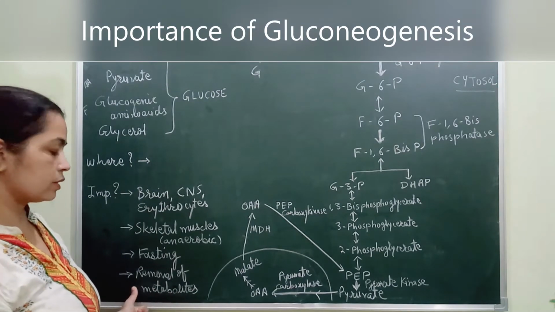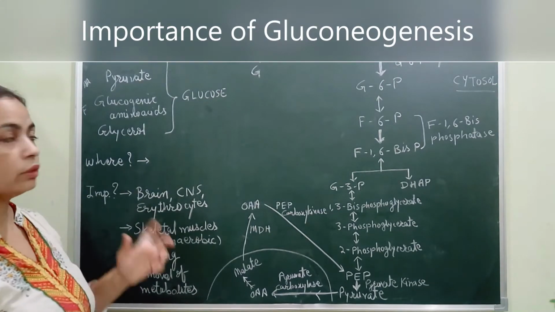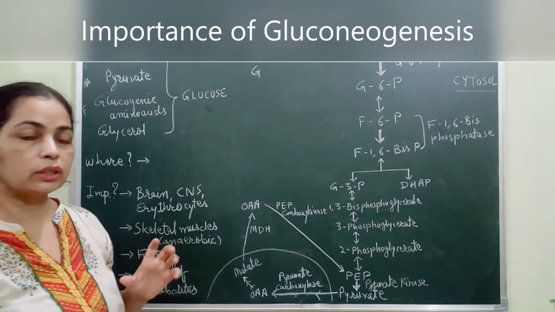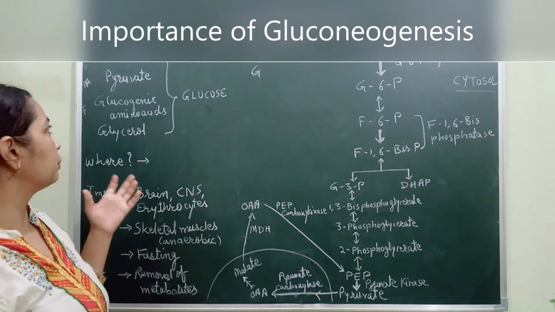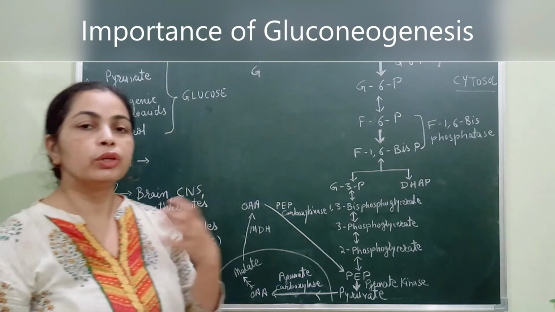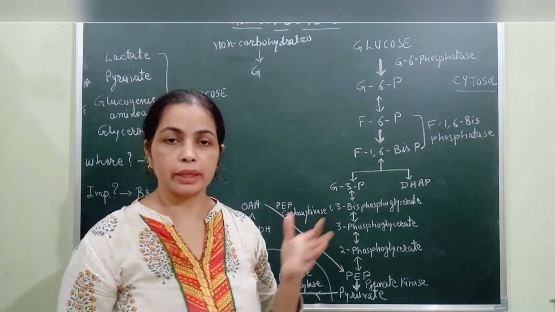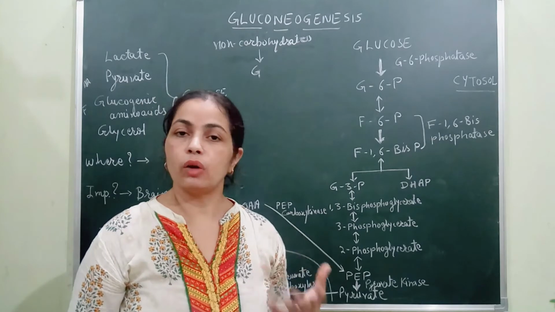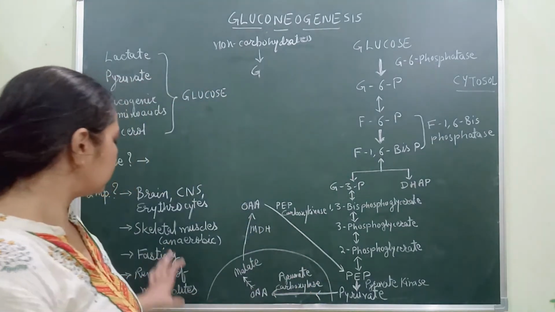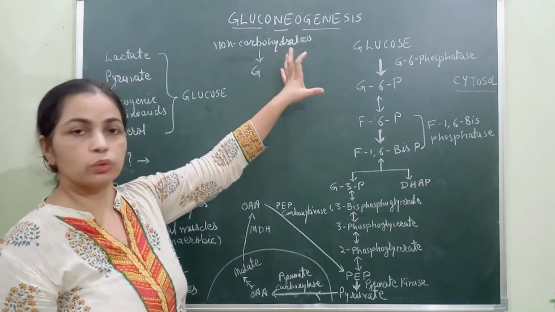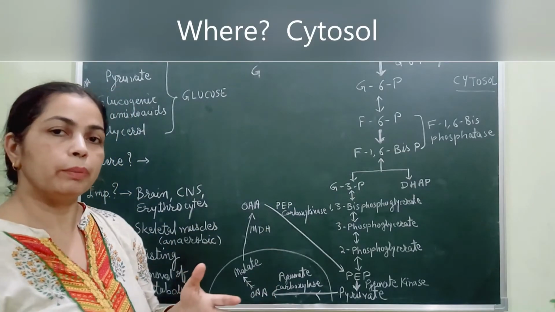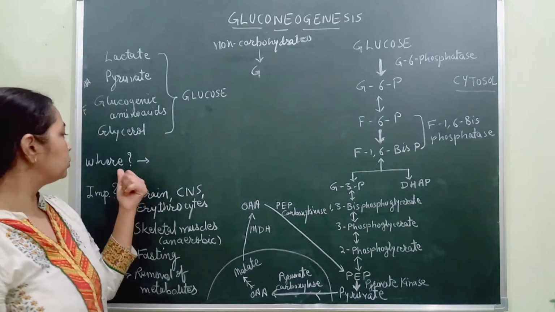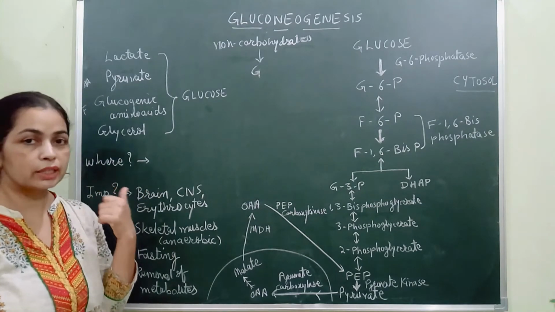Then this pathway is required to take out certain metabolites present in blood, for example lactate, pyruvate, and glycerol, which should be taken out from the body. So how can that be done? These substrates enter gluconeogenesis and are cleared from the body through proper metabolism.